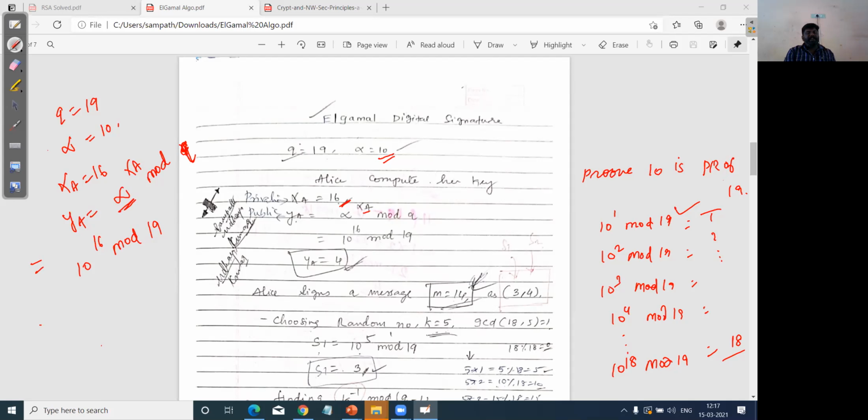Can anyone do the calculation and tell me the answer? I have already calculated it, but you can do it from your end. How can this be performed? You can take it in a simple way: 10 power 4 mod 19, repeated 4 times. What value are you getting?